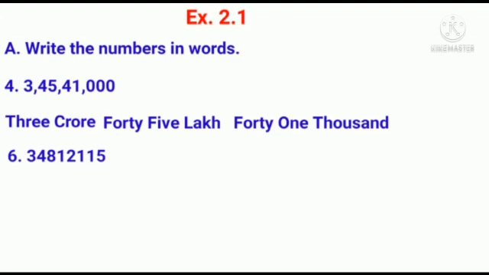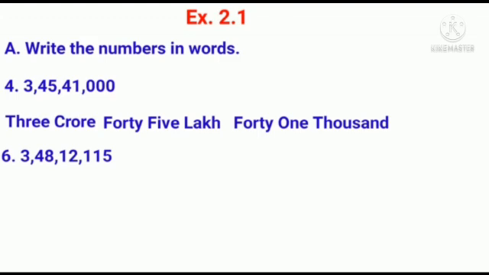34812115. Now try to read this number, children. The last 3 digits from the right are 115. That is ones period. The next 2 digits are 1, 2. That is thousand period. The next 2 digits are 4, 8.